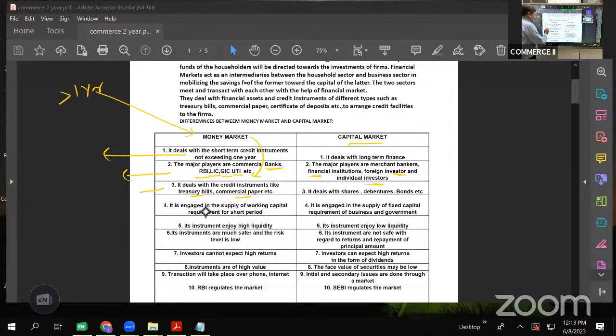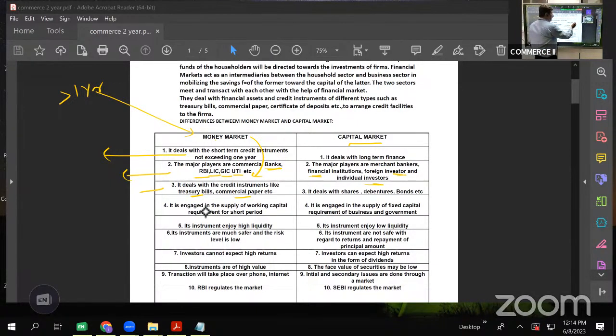These are short-term credit instruments because treasury bill is issued either for 90 days or 180 days or 270 days or 364 days. I repeat, treasury bills are issued for a period of 90 days, 180 days, 270 days, or 364 days, less than 1 year. So these are the instruments of money market.